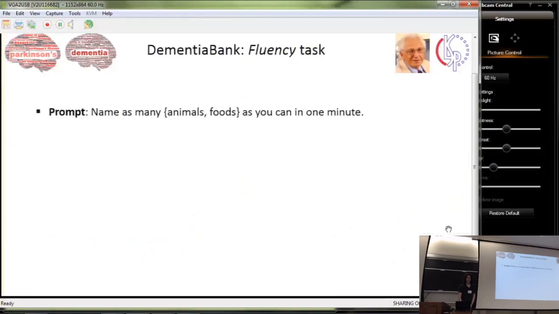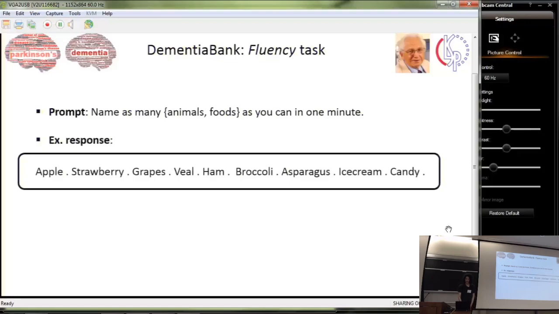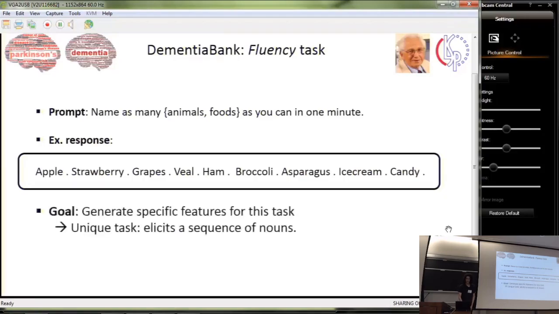Now we're going to transition to the fluency task. The fluency task starts with the prompt, name as many animals or foods as you can in 1 minute. Here's an example response. As you can see, this prompt elicits a sequence of nouns, which is very unique. So we want to generate specific features for this task.